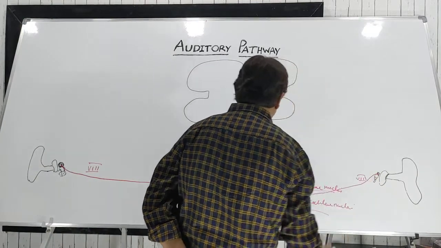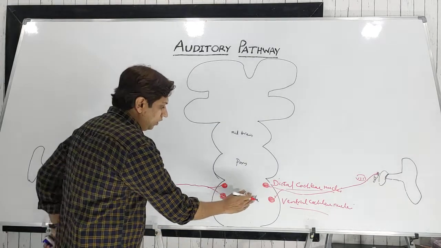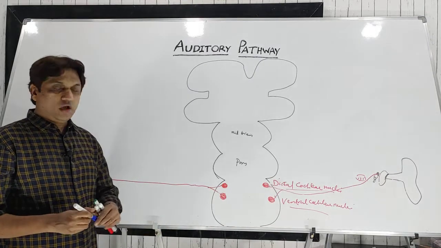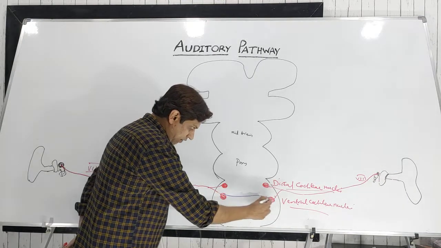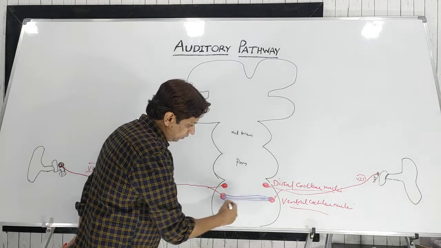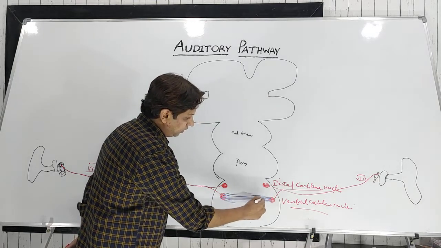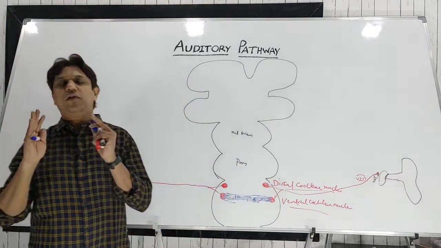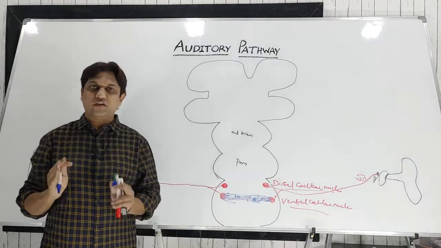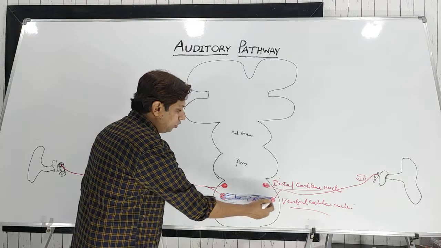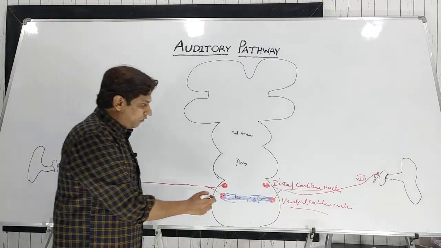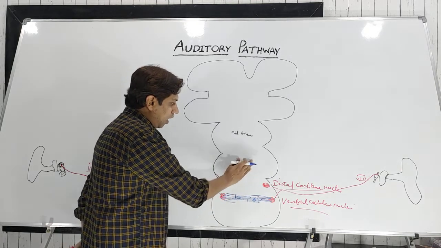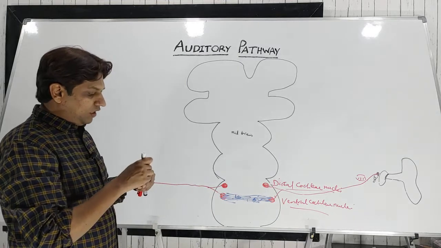So these axons of the 8th cranial nerve are the first order neurons. Now in the medulla, the ventral cochlear nuclei of both sides have a crisscross connection, that is they connect to each other. This connection forms the trapezoid body. This crisscross connection between the ventral cochlear nuclei constitutes the trapezoid body, and a few fibers from the ventral cochlear nuclei go up to the pons,